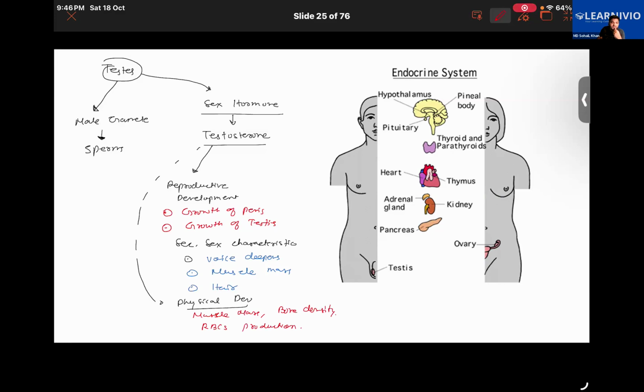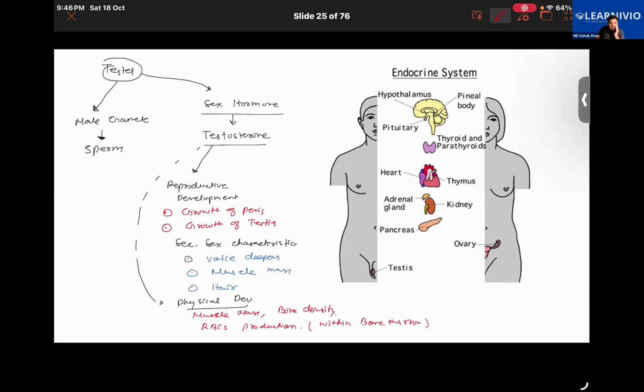I had told about this in the bones. Inside the bone marrow. Within the bones, there's a bone marrow. This is where the production of the red blood cells takes place. So within bone marrow, it takes place. Okay, is it clear?